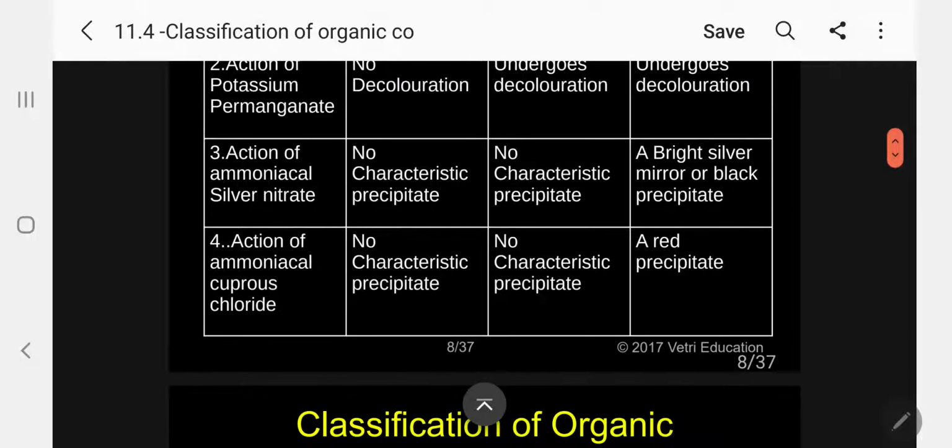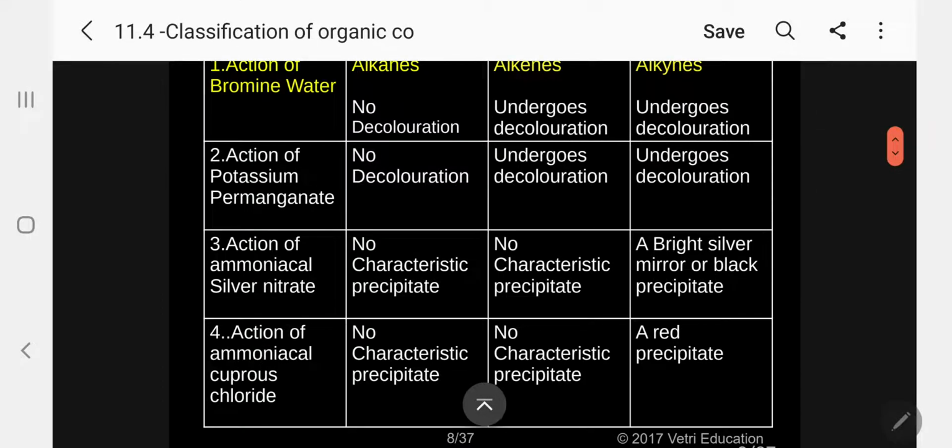The same way, the next reagent is action of ammoniacal cuprous chloride, that is Cu2Cl2. Then what will happen now? When you are treating with cuprous chloride, for the alkane, no characteristic precipitate. Here also, no characteristic precipitate.